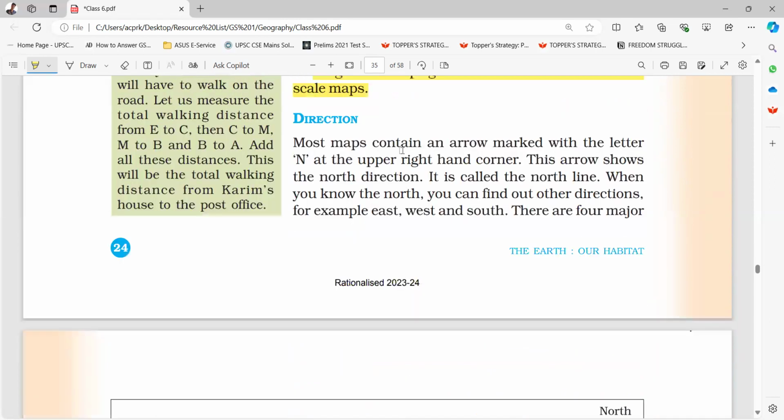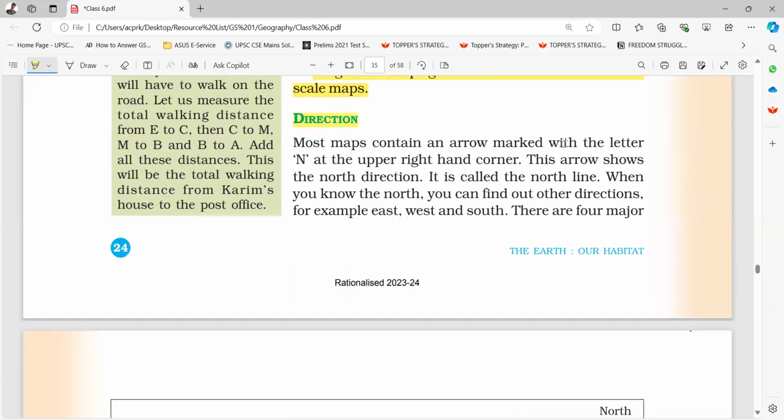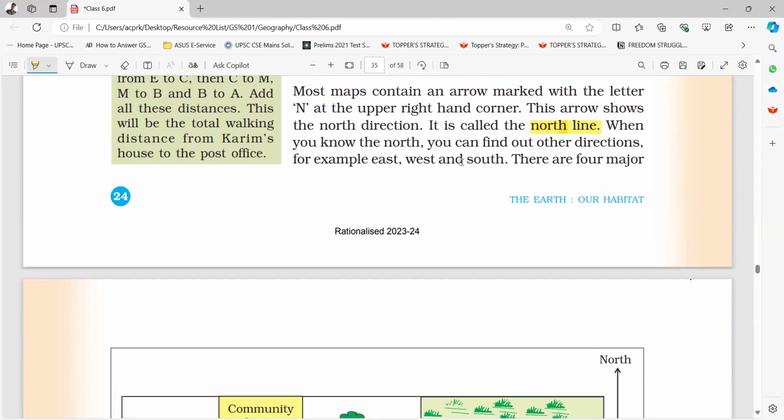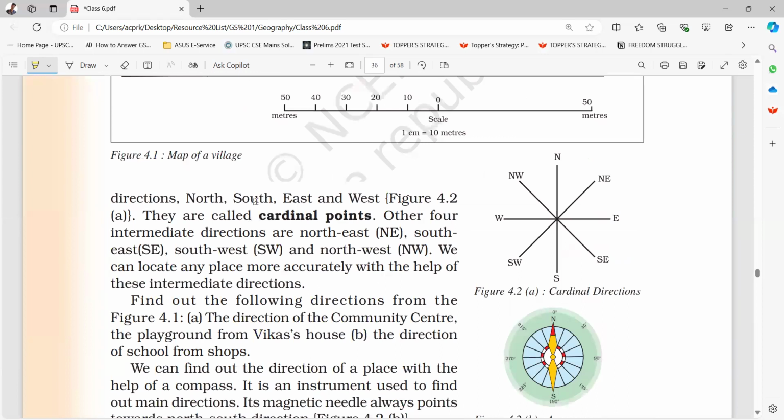Direction. Most maps contain an arrow marked with the letter N at the upper right hand corner. This arrow shows the north direction. It is called the north line. When you know the north, you can find out the other directions, for example, east, west, and south. There are four major directions: north, south, east, west. They are called cardinal points.